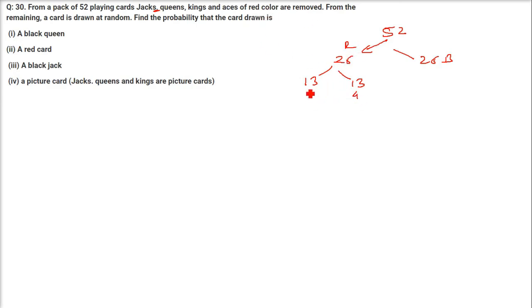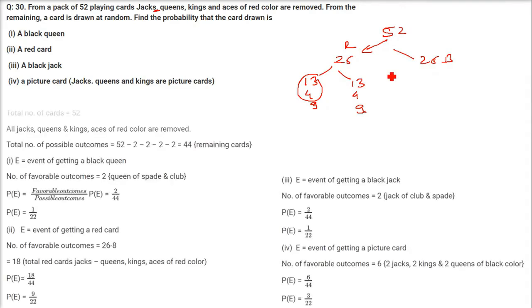It has been removed from red. So what is remaining here? 13 minus 4 is 9. 13 minus 4 is 9. So the total number of cards is 9 plus 9 plus 26. Okay, did you get it? 9 plus 9 is 18, 26 plus 18, how much is this? 44. 44 cards in all we have.